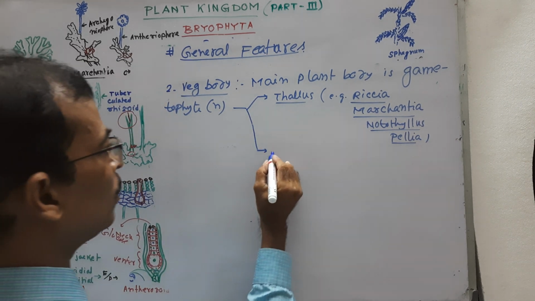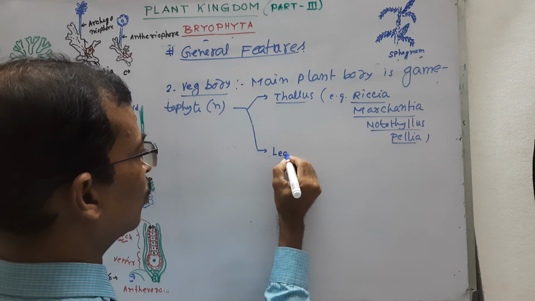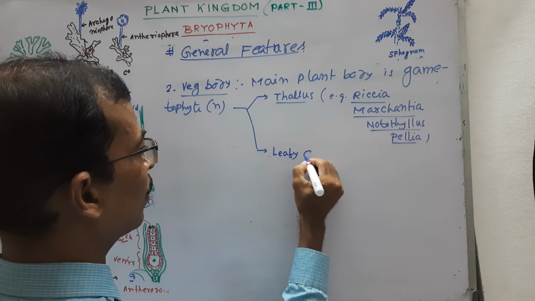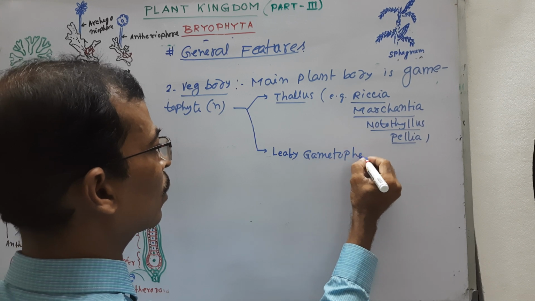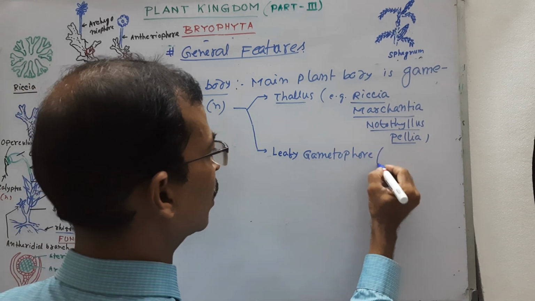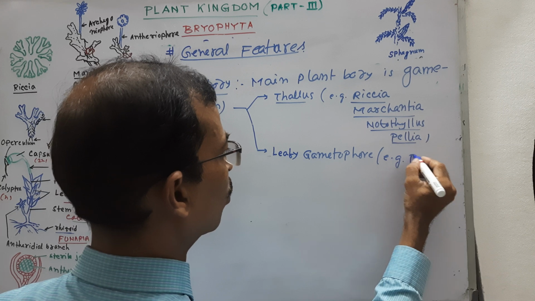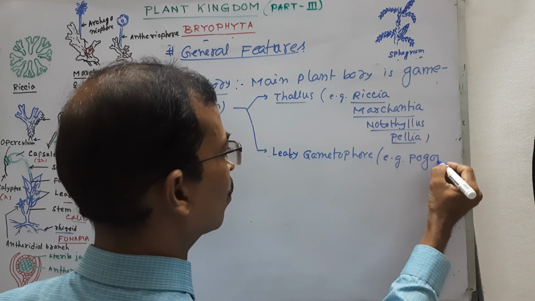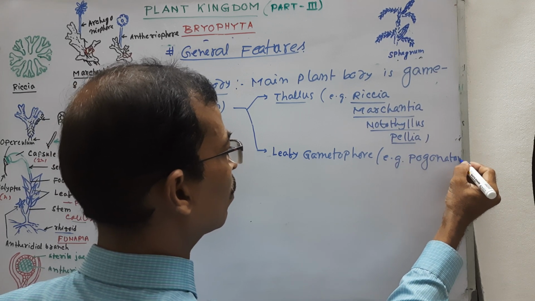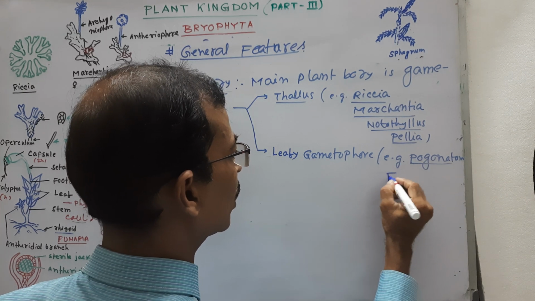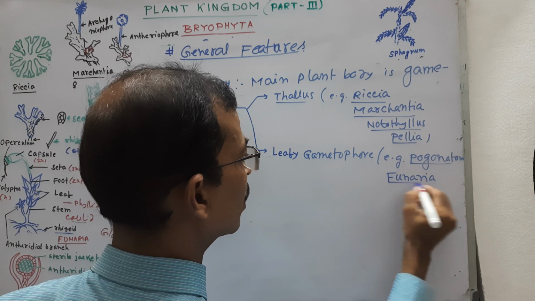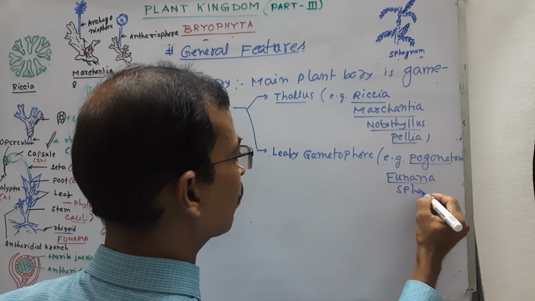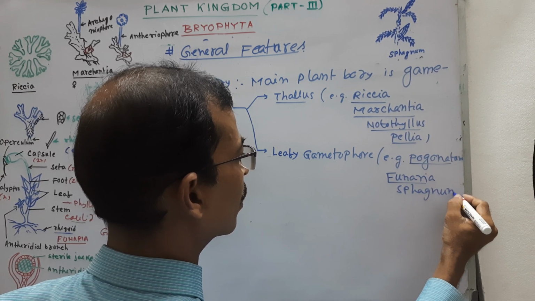Or leafy gametophore, found in higher forms, for example Pogonatum, Funaria, Sphagnum.